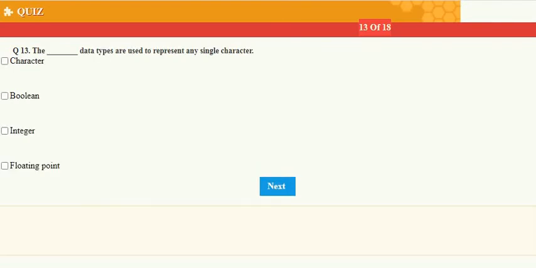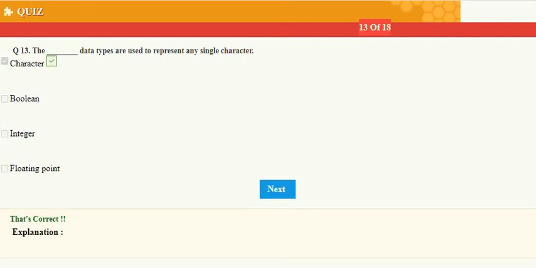That's correct. The dash data types are used to represent any single character. Which data type represents any single character? Character.